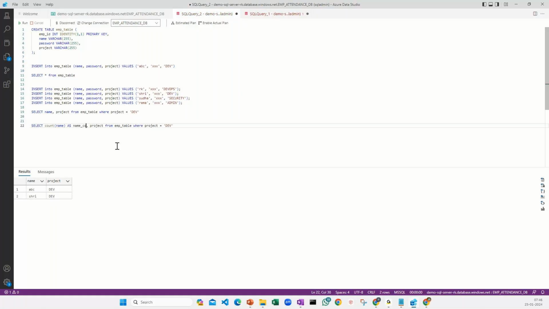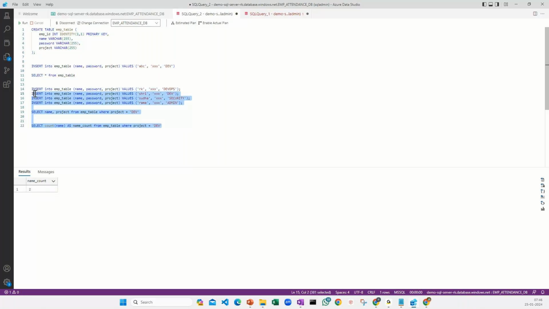Okay, and then I'm going to select this from employee table where project equals Dev. Exactly, so the remaining everything is the same. I'm just getting a count, so I should really get 2 here. I'll just say run and I should check name count is 2 only, right? This is how you can go ahead and execute some details here.